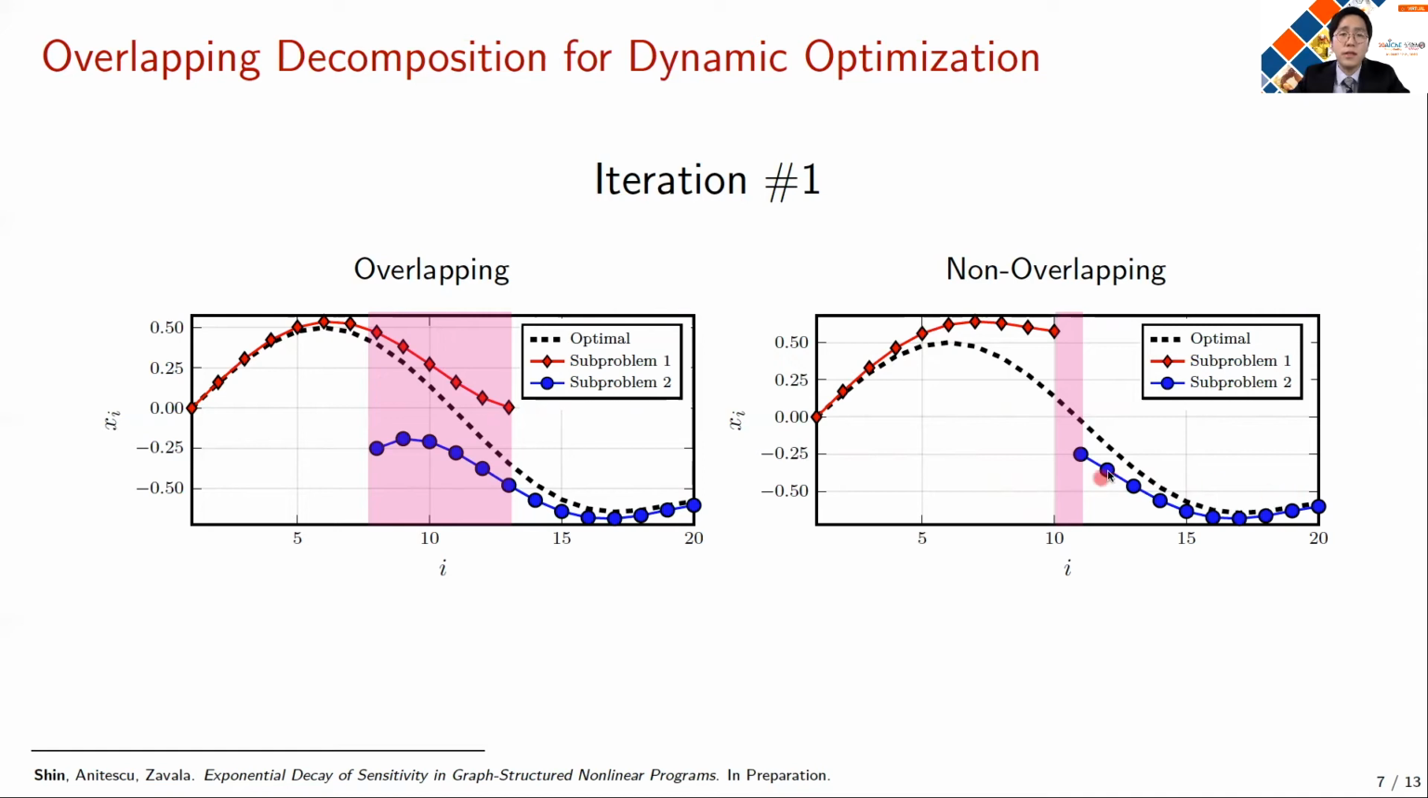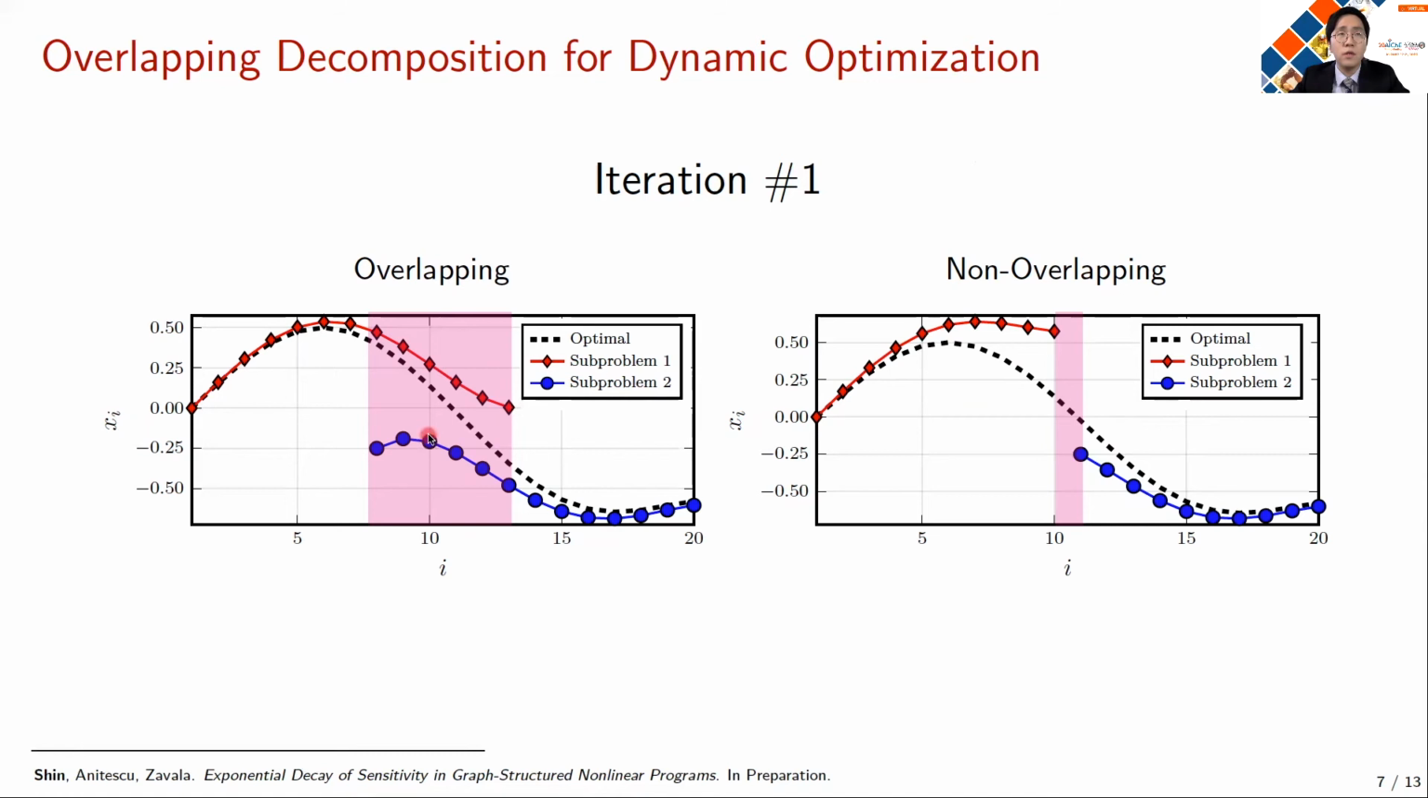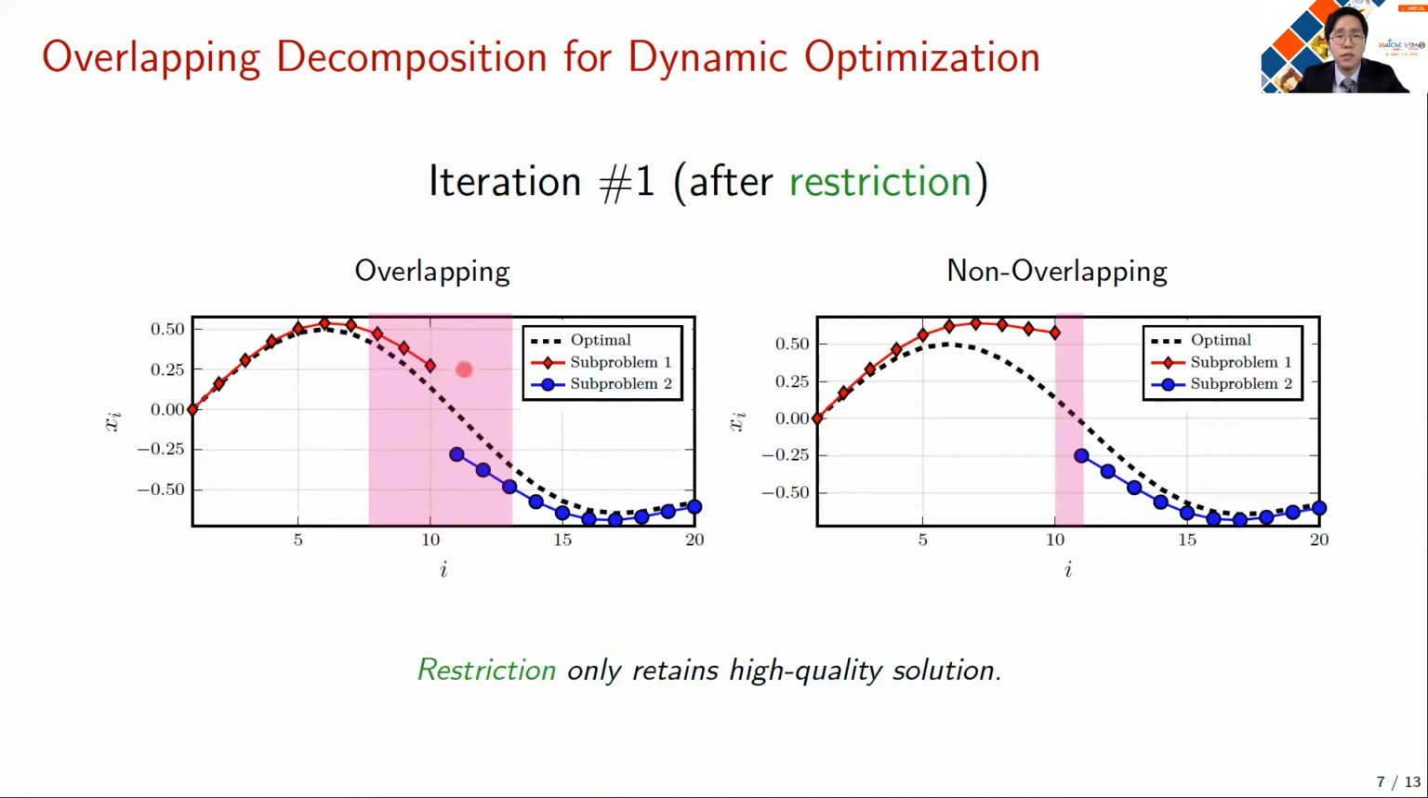And this observation is not a coincidence, but it is actually coming from a fundamental property of the graph structured optimization problem that we call exponential decay of sensitivity. Based on recent results, this property holds for any type of graph structured optimization problem that satisfies certain regularity conditions. And this property is being observed in this particular example. And the magic of the overlapping Schwarz is happening during the restriction. In particular, during the restriction, the low quality boundary part is actually discarded, and only the high quality interior part is taken to the next iteration.